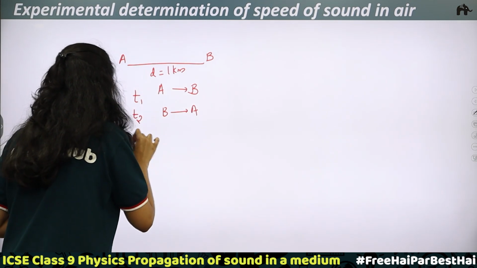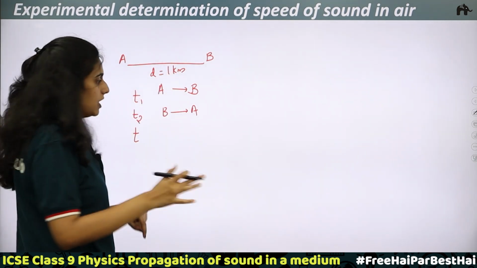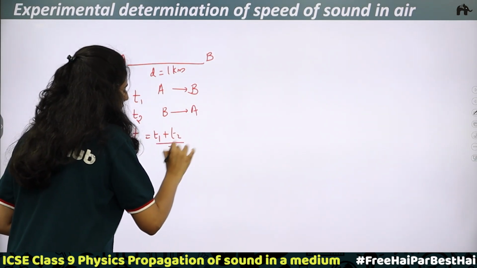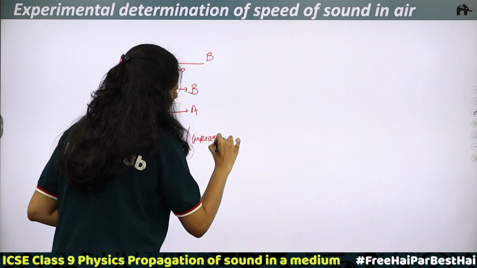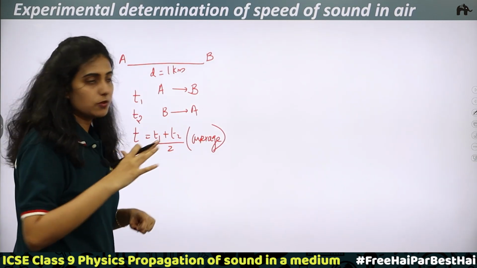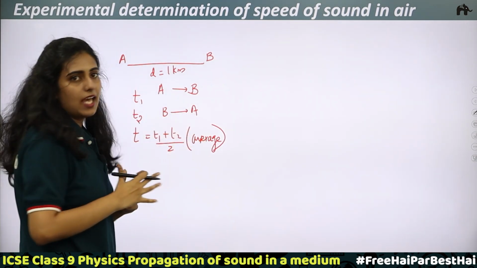So we can find the time. That is, the time taken for the sound to travel can be calculated, and it will be equal to (T1 + T2) divided by 2. That is, we are taking the average. When you take the average, you can reduce the error due to the wind flow. Due to the flow of wind, there will be some errors, so the errors can be eliminated.